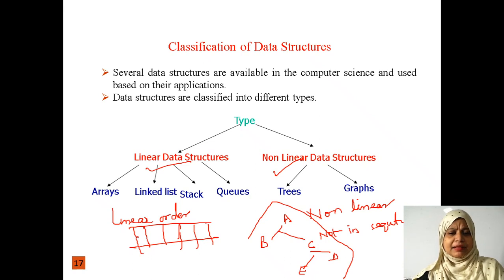On data structures we can perform various types of operations, that is insertion, deletion, traversing, searching, sorting, all those things. In the same way, we are dividing the data structure into two types, linear data structures and non-linear data structures. So what are the linear data structures? Arrays, linked lists, stacks, queues. Non-linear data structures are trees and graphs.